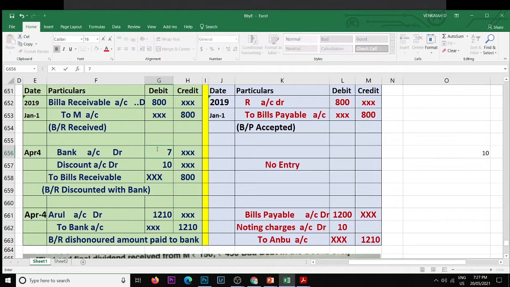790 is the bank amount or cash amount they receive.